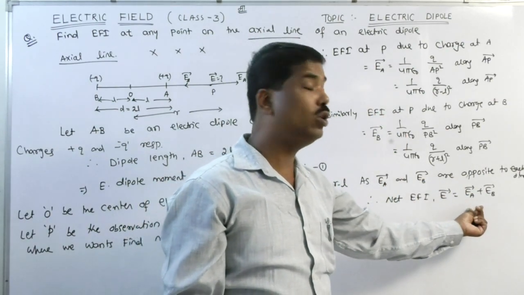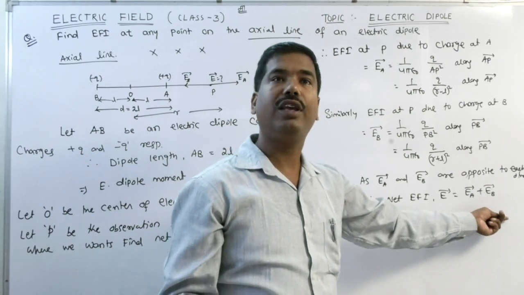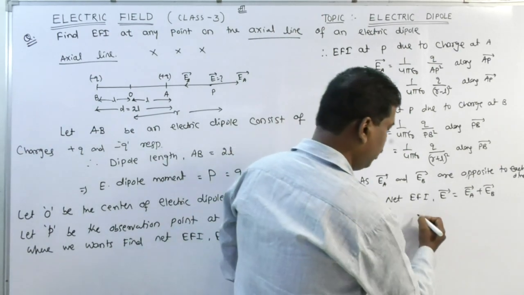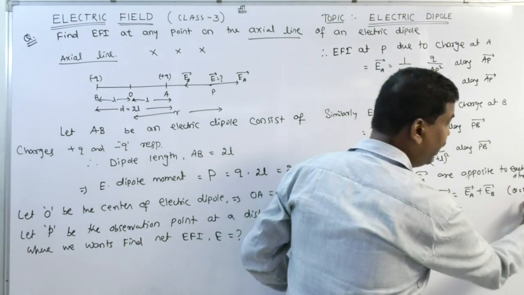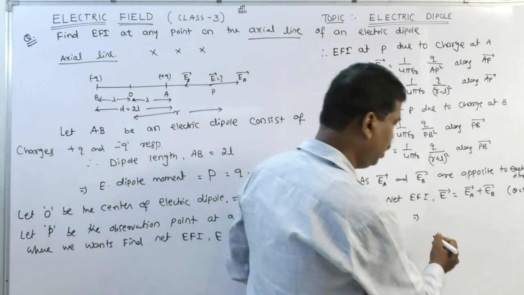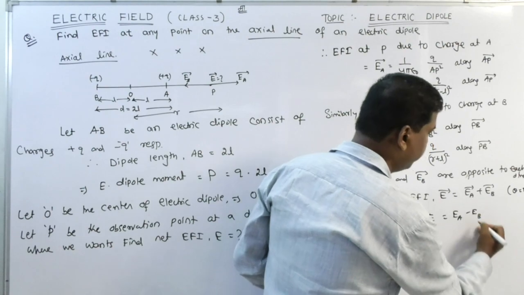According to the principle of superposition, the net electric field will be EA vector plus EB vector. But EA and EB are opposite to each other, theta is pi. So E is equal to EA minus EB.